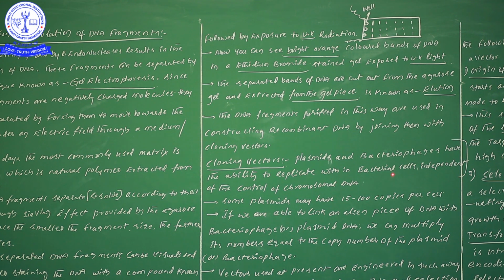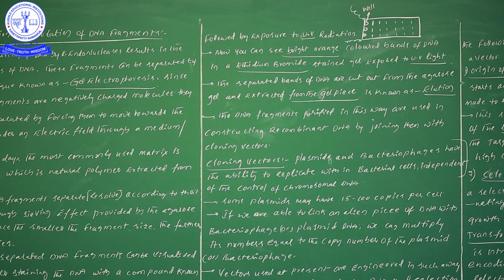So within the bacterial cells, independent of the control of chromosomal DNA. So these plasmids definitely have an independent controlling nature, in plasmids as well as bacteriophages.